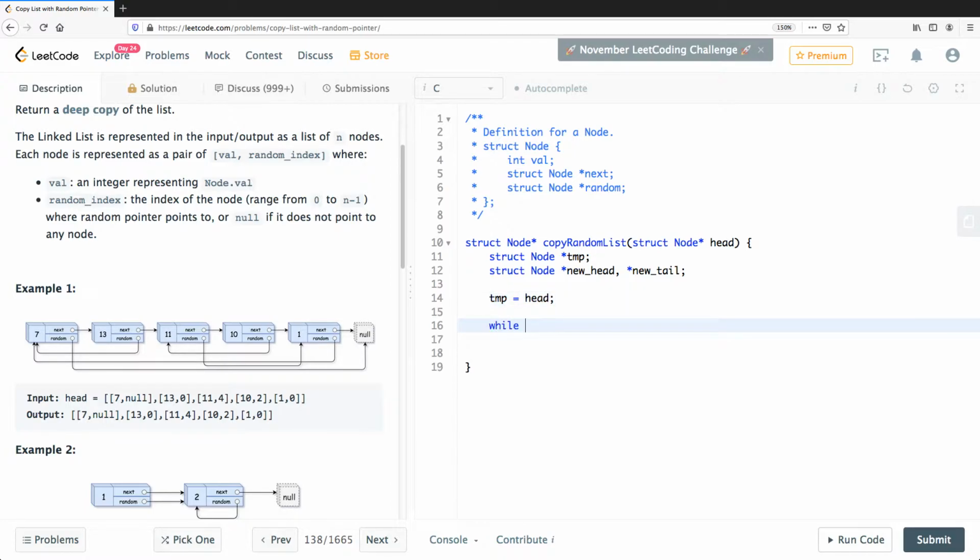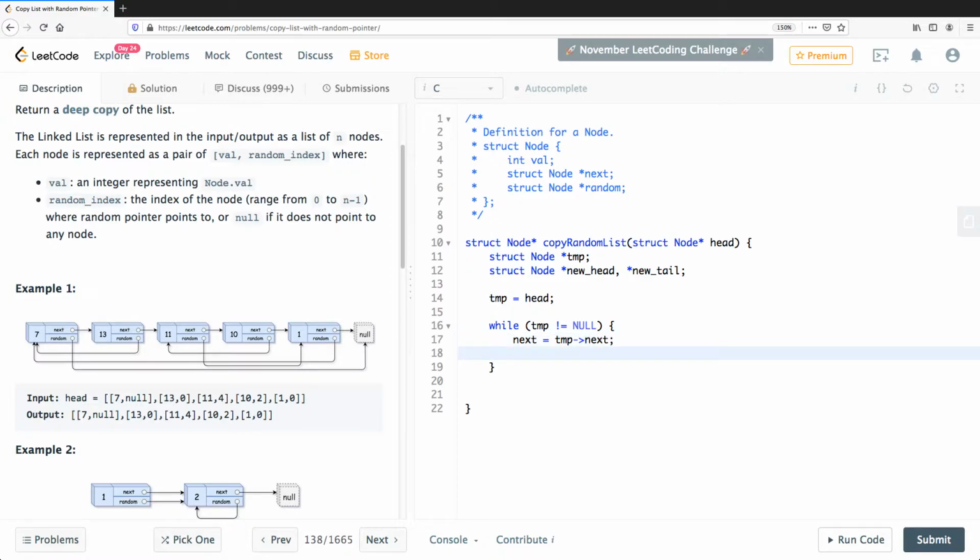Now while temp not equal to null, the first thing is we save the next pointer, and we say that should be equal to temp next.